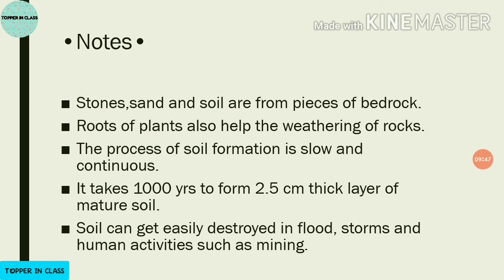But soil can get easily destroyed. It takes a long time to form, and it easily gets destroyed too. But how and why does it get destroyed? It gets destroyed due to floods, storms, and human activities such as mining. Okay,